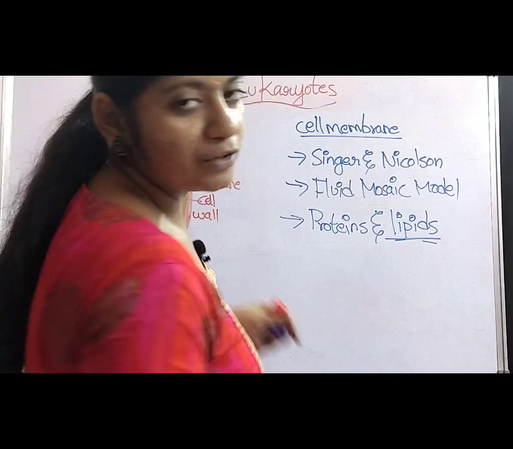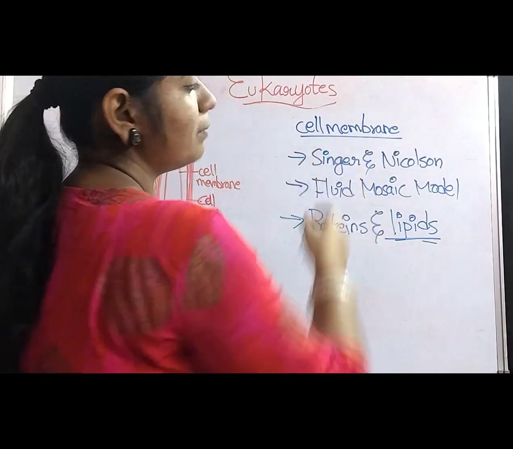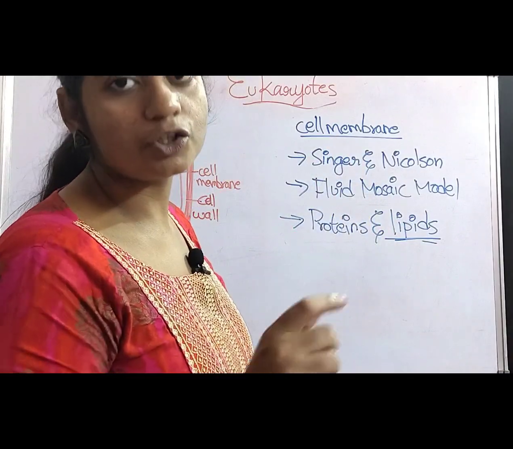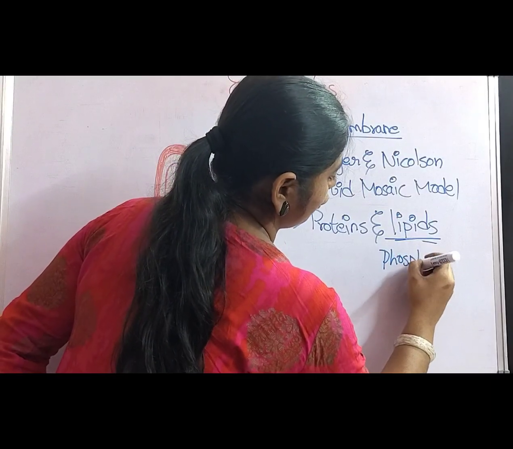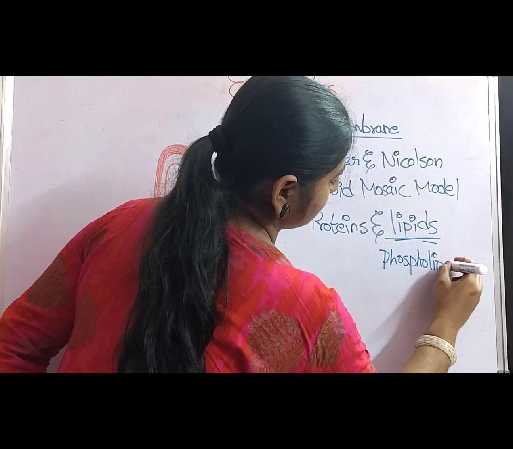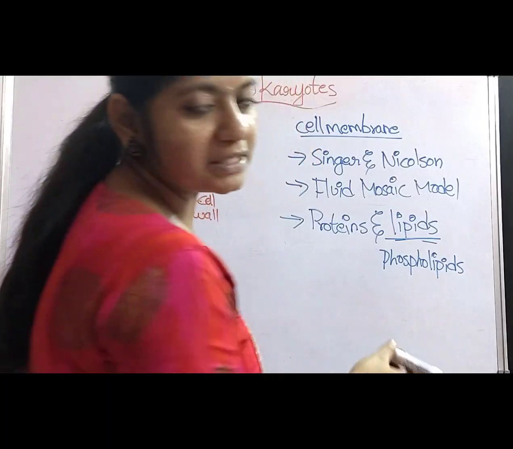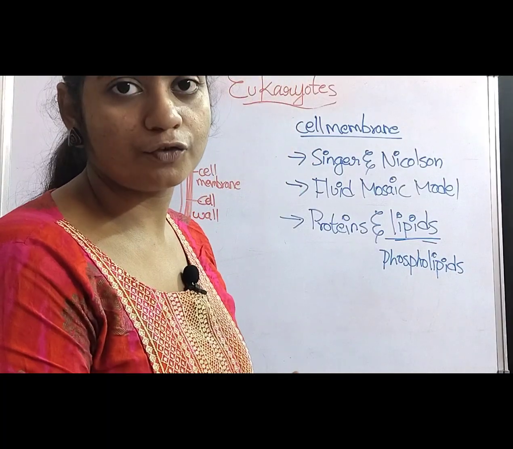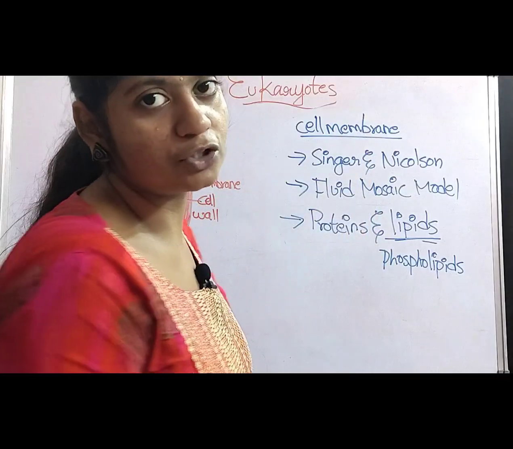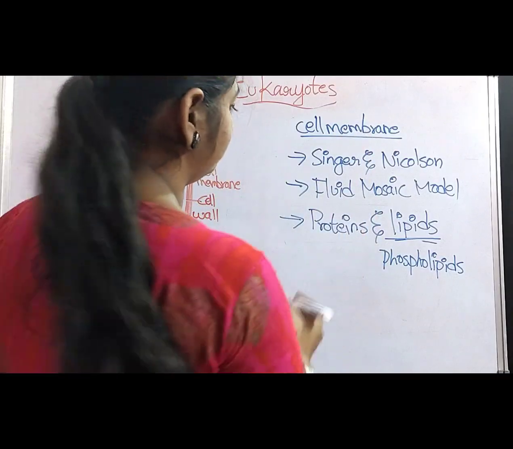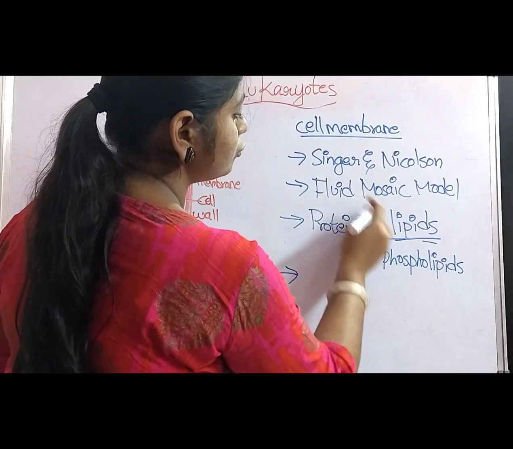And the lipids which are involved in the cell membrane formation are of the phospholipid type. Phospholipids means the lipids get combined with phosphate groups, and these phospholipids help in the formation of the cell membrane.